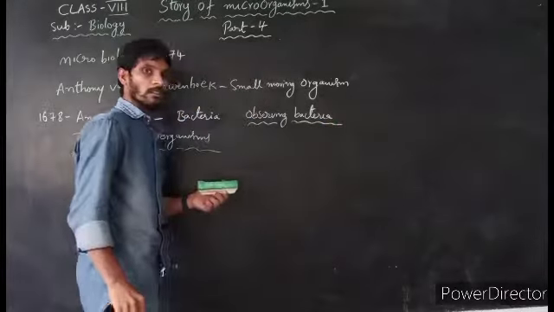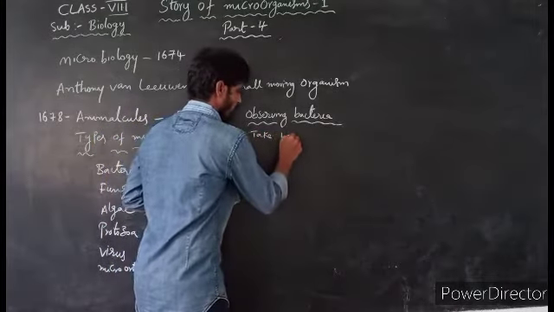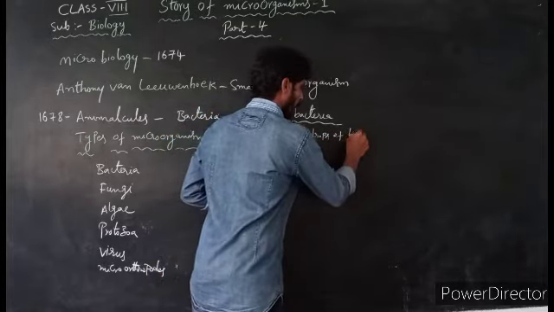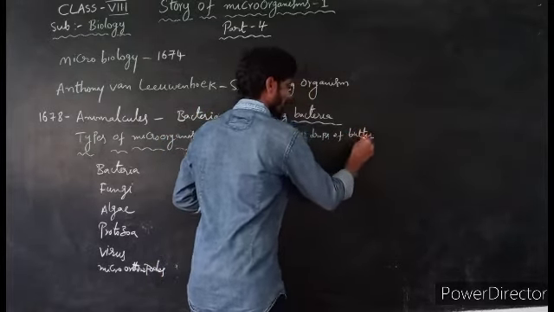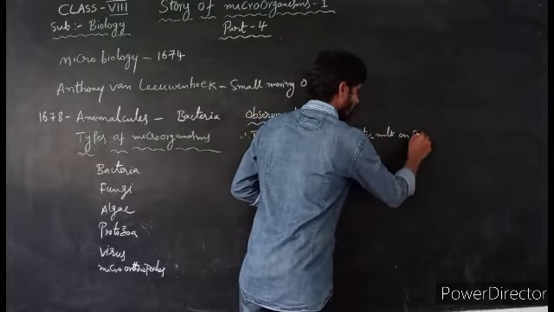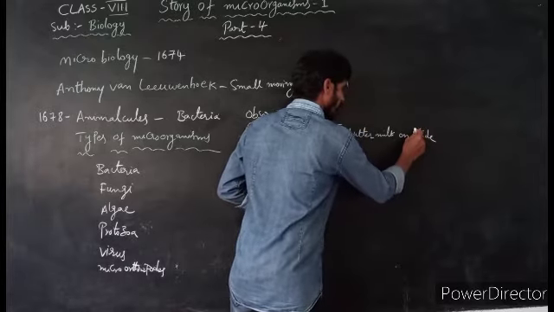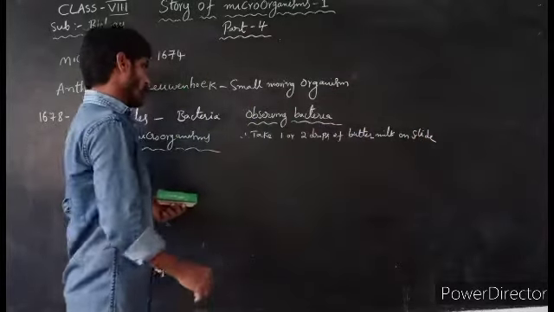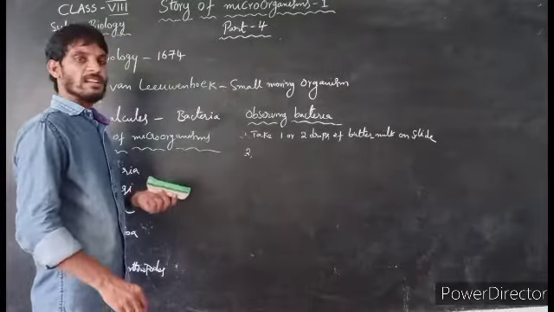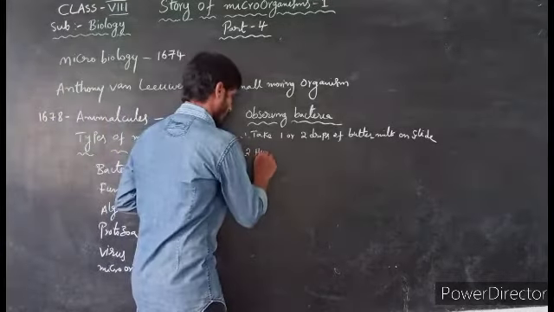First, take 1 or 2 drops of buttermilk on a slide. Then heat the slide slightly for 3 to 4 seconds.